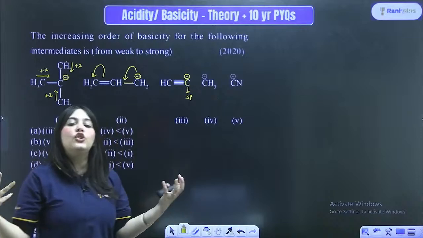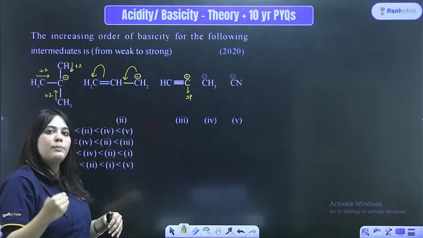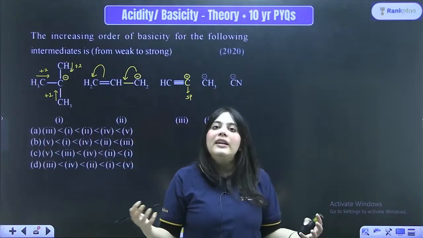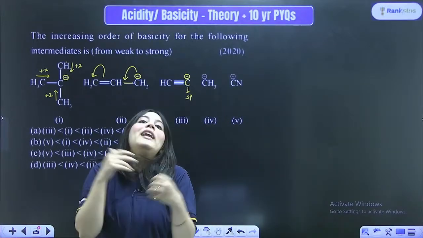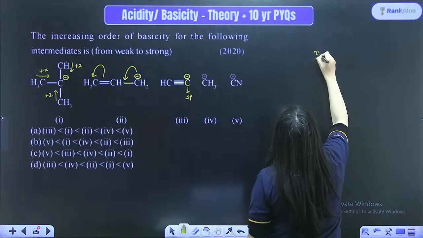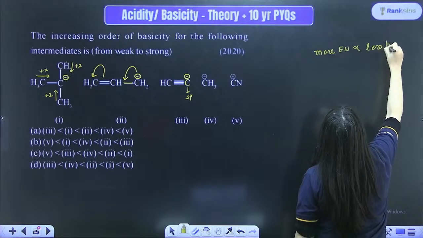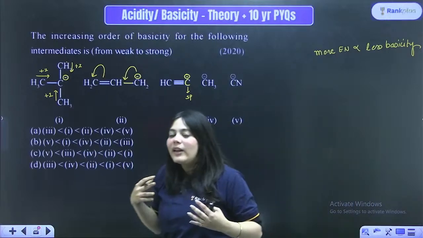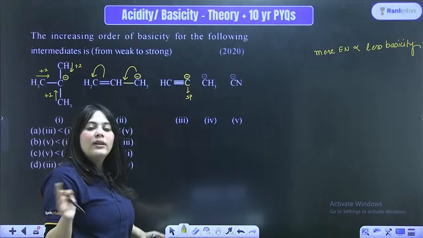They are more electronegative. As the hybridization goes from sp3 to sp2 to sp, the electronegativity increases. And as the electronegativity increases, it means what? It will keep the electrons to itself. As I told you, the more electronegative the atom, the less is its basicity. I'm writing it here: more electronegativity, less basicity. Less basicity, because it is not able to donate. If I am more electronegative, I will keep the electrons to myself. I will not donate them. So this is not as good a donating group.